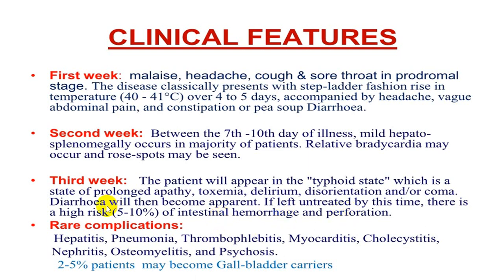And when the person goes into the fourth week, in this stage, the person can develop odd organs to be involved, like hepatitis, pneumonia, thrombophlebitis, myocarditis, cholecystitis, even nephritis, osteomyelitis, and the person can have even CNS involvement. And 2 to 5% will become chronic carriers.